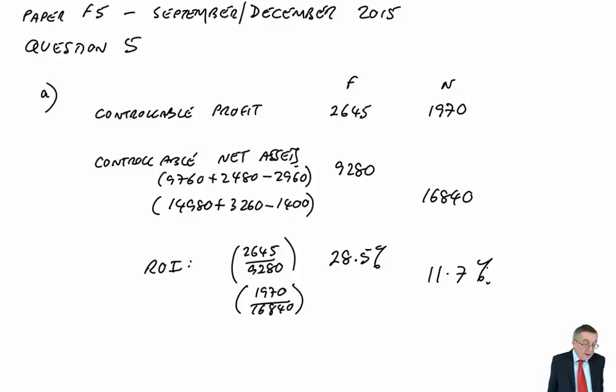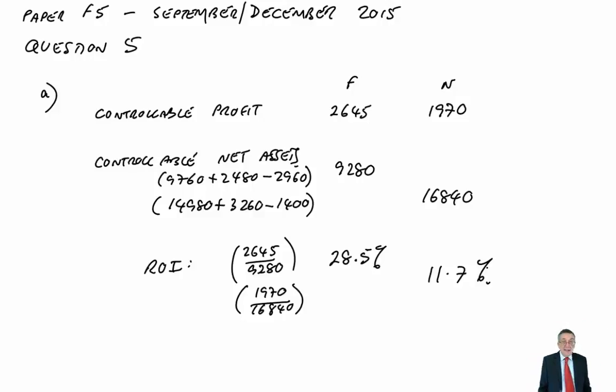So in terms of the calculations, that's it. We're not asked to comment as yet which is better, F or N, although it does say briefly justify the figures used in the calculations. I'm not going to write it. Obviously in the exam you must write it, but I've actually spoken about it. We've only used controllable profit because the managers don't have any control over the apportionment of head office costs.